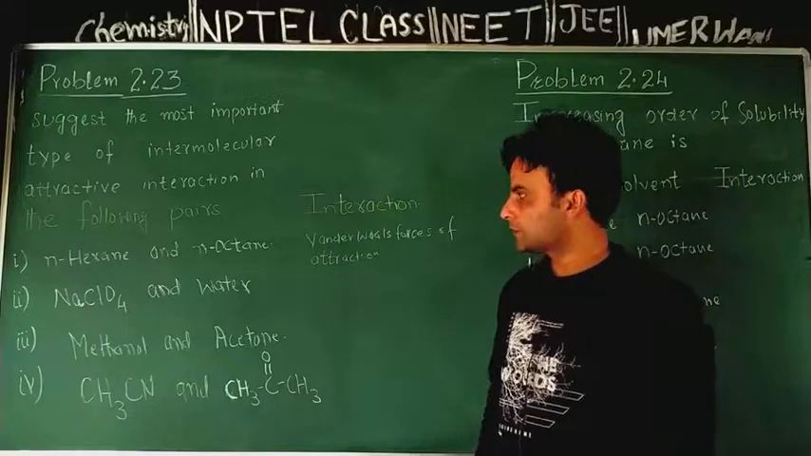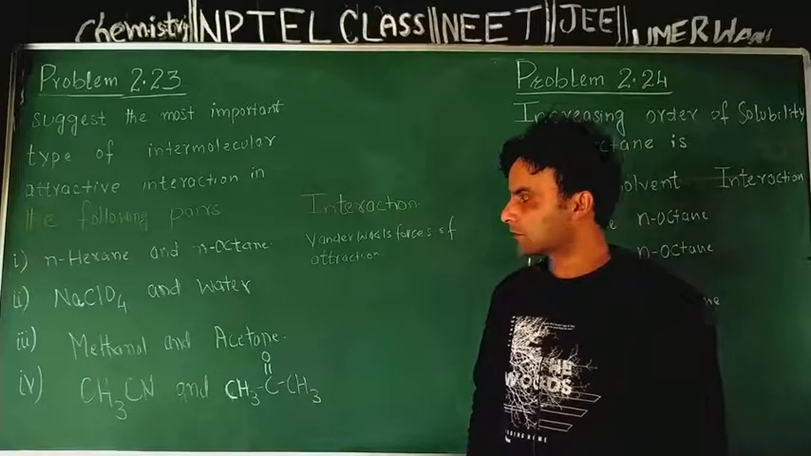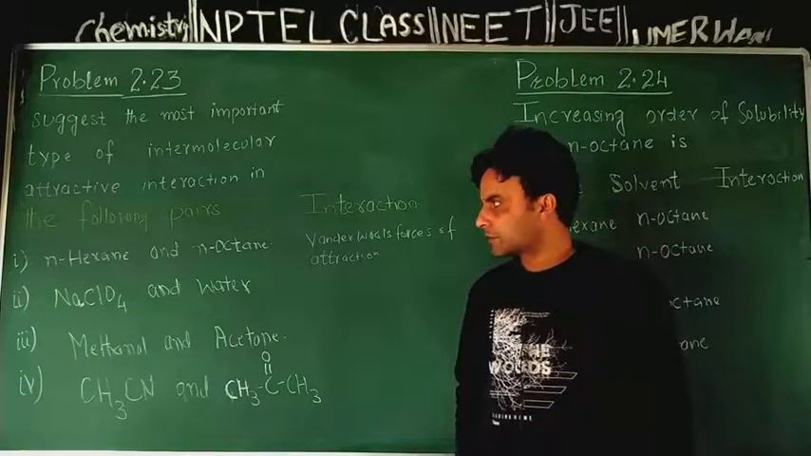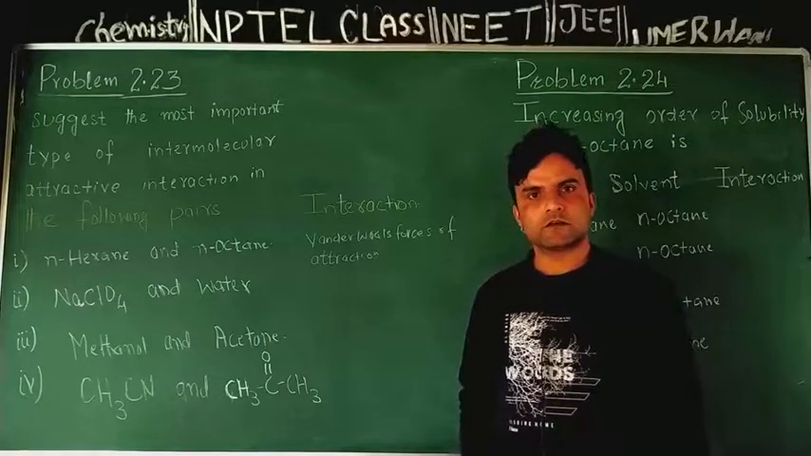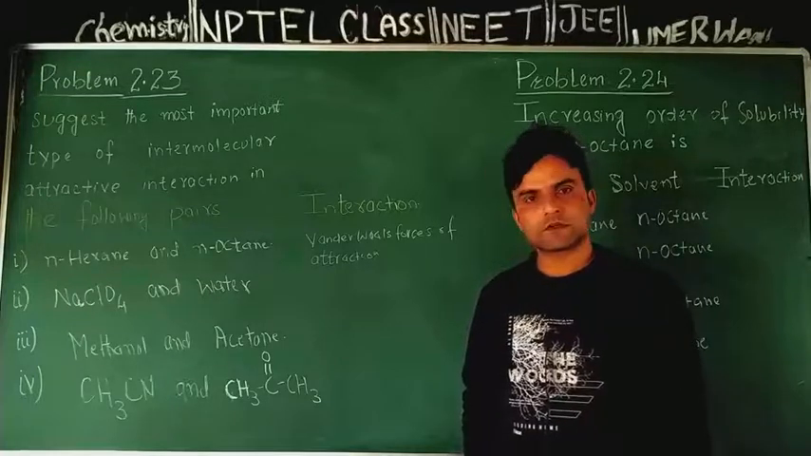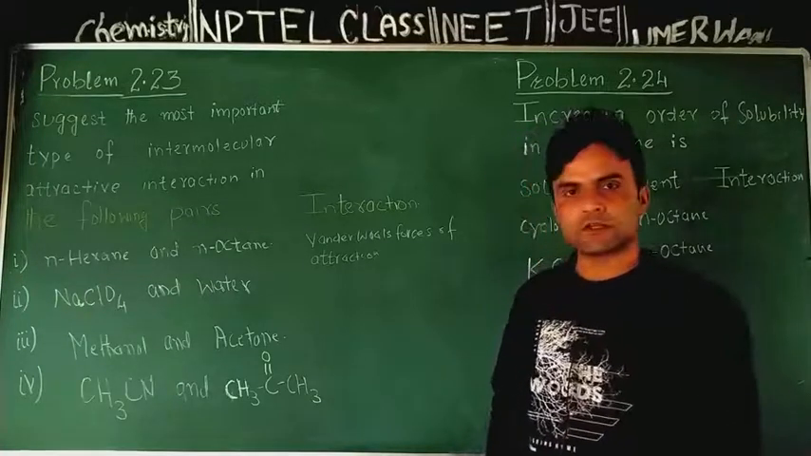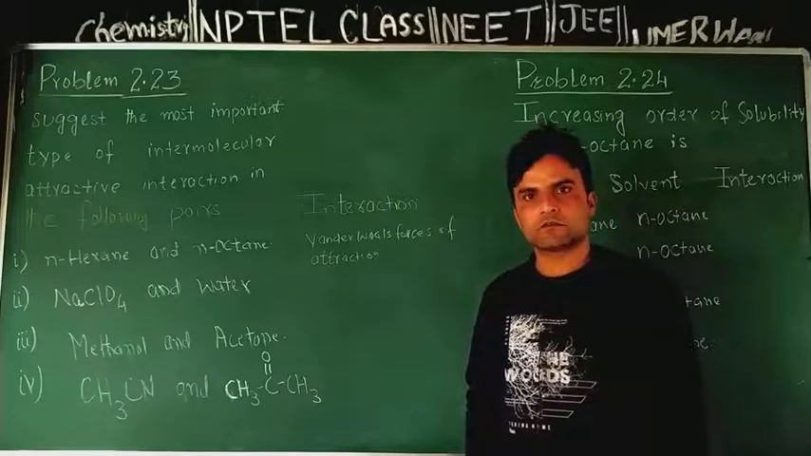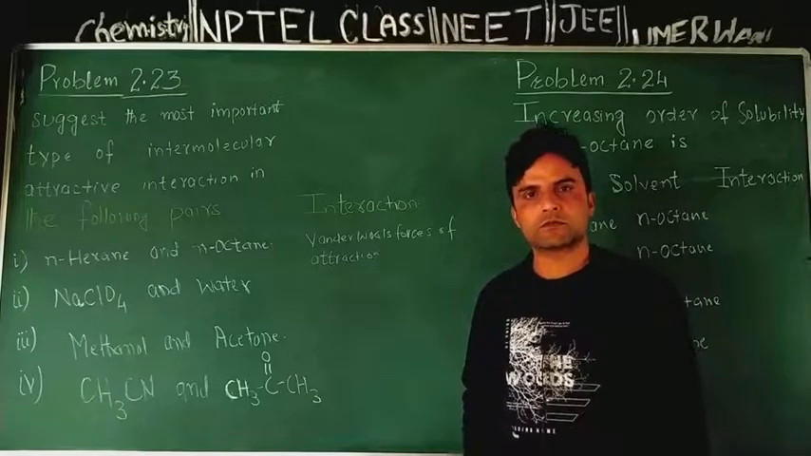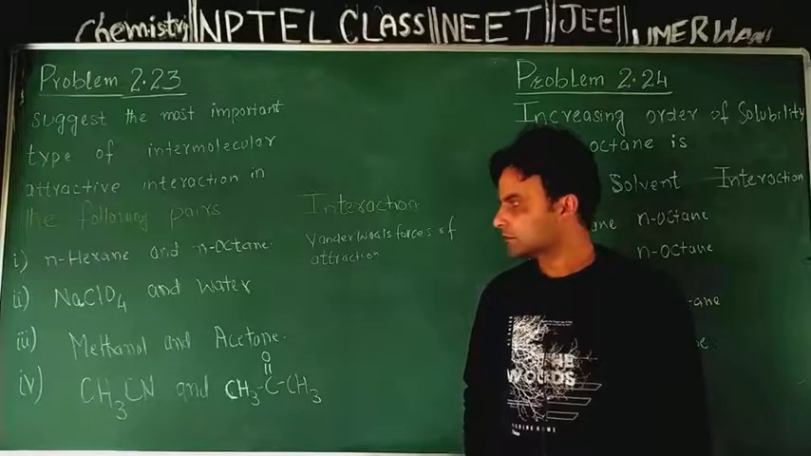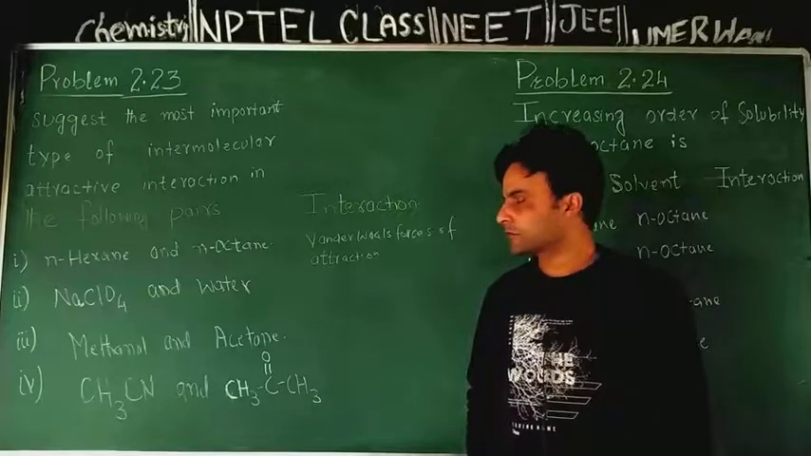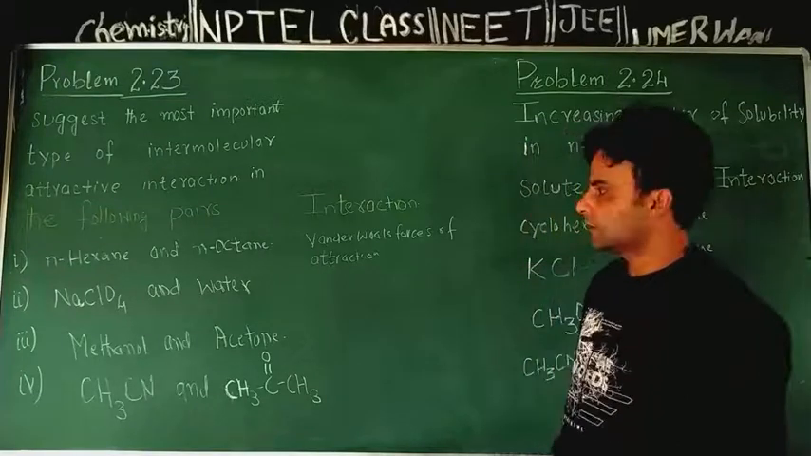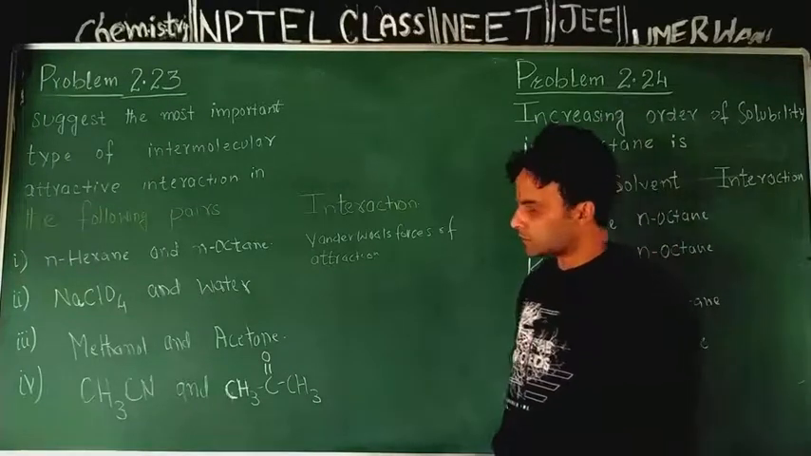Coming to the next part, that is sodium perchlorate and water. Sodium perchlorate is an ionic compound consisting of sodium cation and perchlorate anion, and in water it will undergo ionization to form sodium cation and perchlorate ion. So its fate in water is that it exists in the form of ions. And water